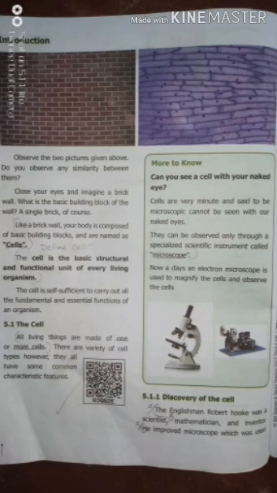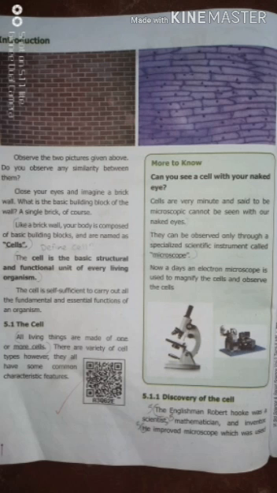Next one, introduction. Observe the two pictures above. Do you see a similarity between them? Close your eyes, imagine a brick wall. What is the basic building block of the wall? A single brick, of course. We cannot build a wall with one brick, only with many bricks can we build a wall. In the same way, the structure of our cell is similar. Like a brick wall, your body is composed of basic building blocks named cells.